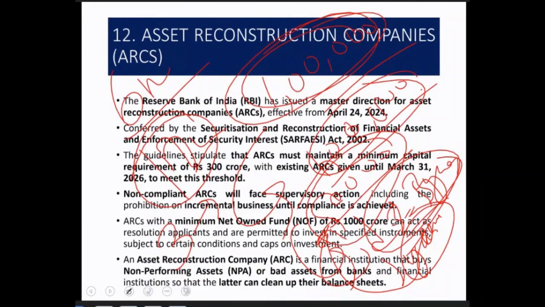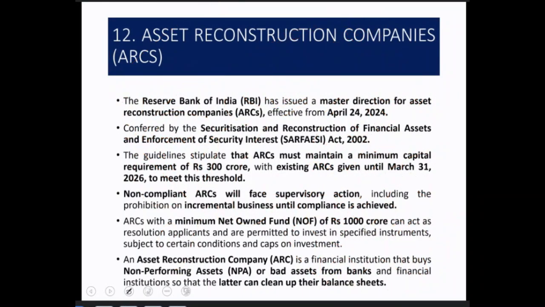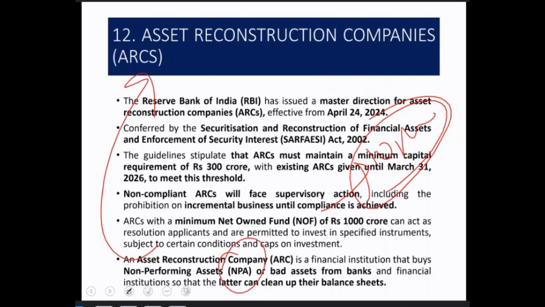So these assets will either have to be reconstructed, or someone will buy them. Who will buy those assets? These reconstruction companies. ARCs are nothing but companies that clean up the banks' NPAs. These bad assets from banks are bought by the ARCs, and such companies help the bank get rid of those NPAs, because they perform very badly: neither interest nor the principal amount comes in. So these assets are taken over by the asset reconstruction companies.